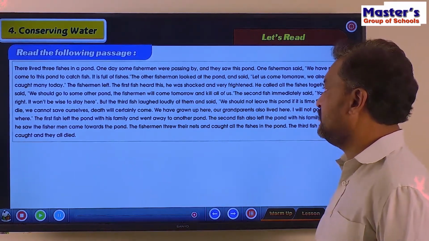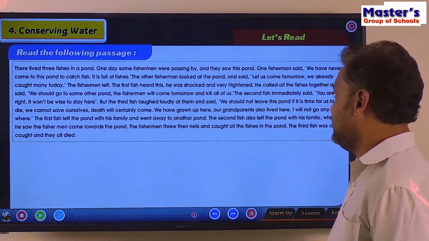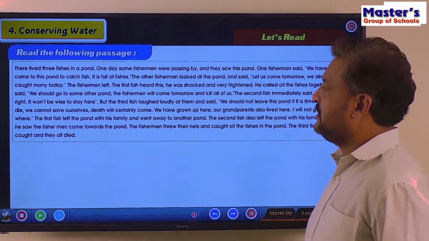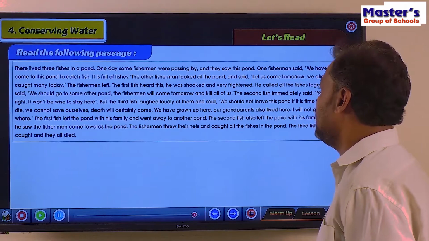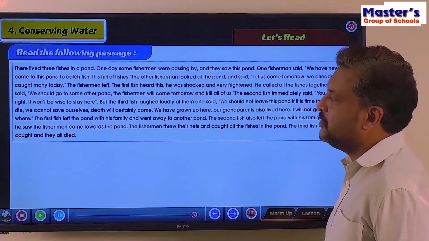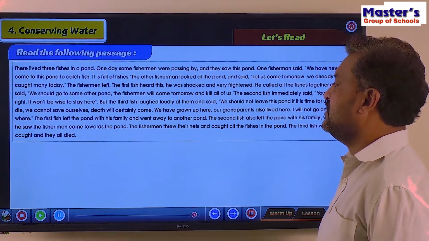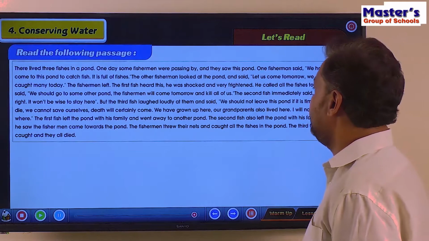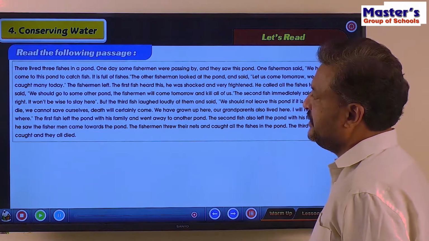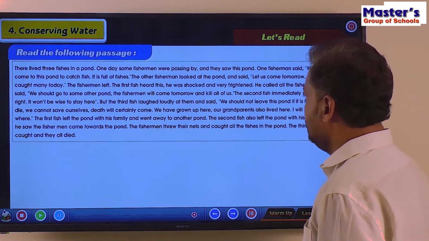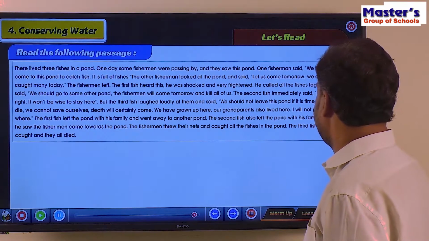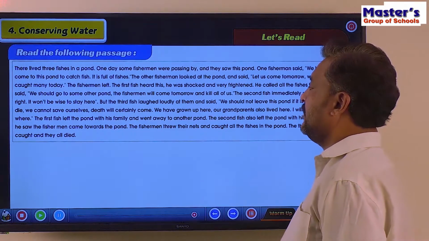But the third fish laughed loudly at them and said, "We should not leave this pond. If it is time for us to die, we cannot save ourselves. Death will certainly come. We have grown up here. Our grandparents also lived here. I will not go anywhere." The first fish left the pond with the family and went away to another pond. The second fish also left the pond with the family when he saw the fishermen come towards the pond. The fishermen threw their nets and caught all the fishes in the pond. The third fish was also caught and they all died.